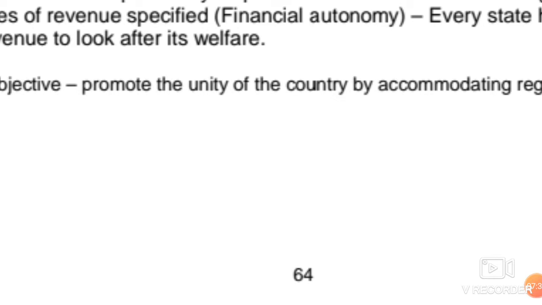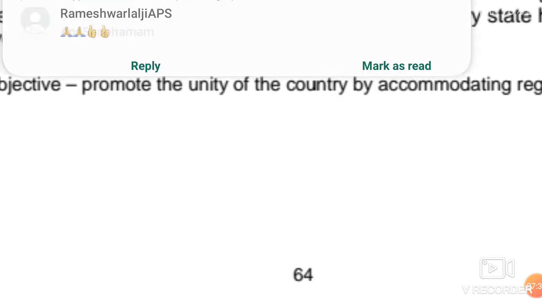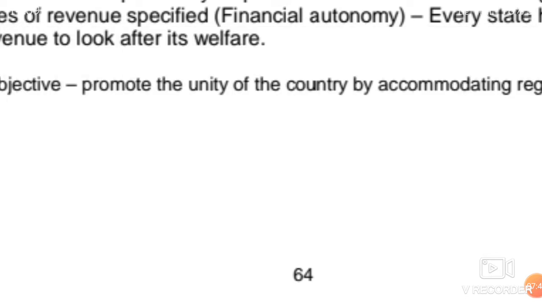The different provincial governments would be kept together by the central government. The central government would be working as a connector, as a linchpin, as a thread between the different provincial governments. So promoting unity is the first aspect of federalism.